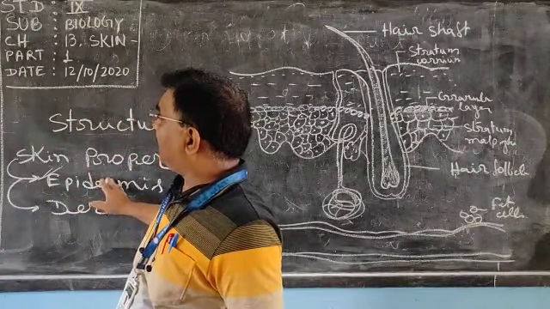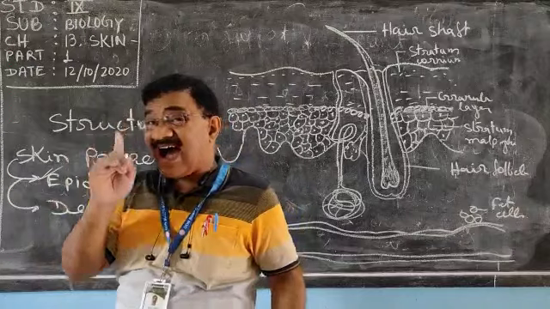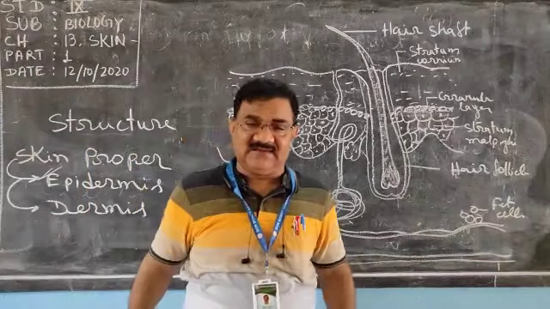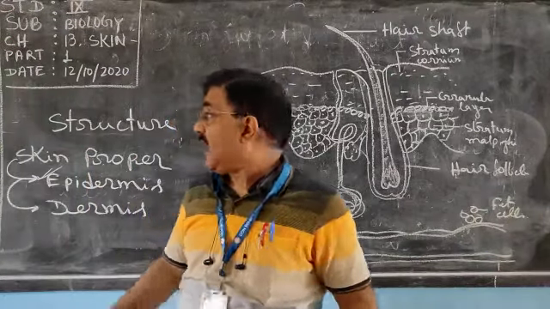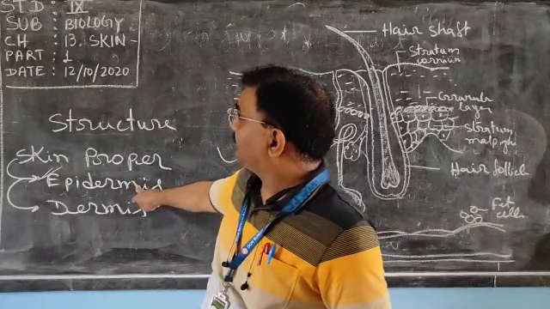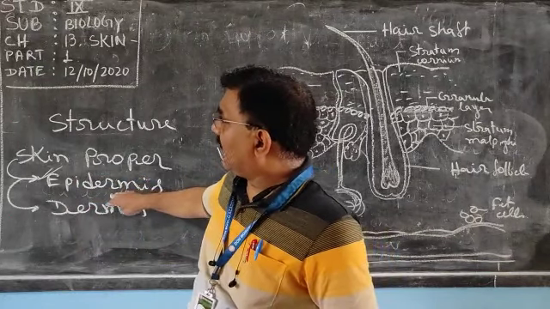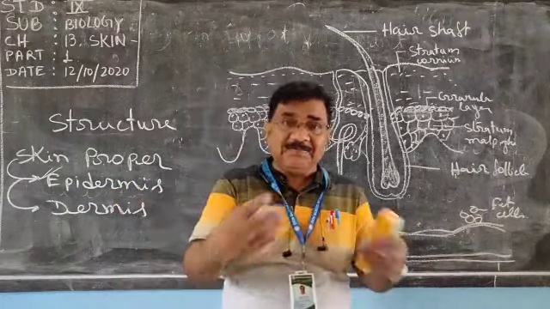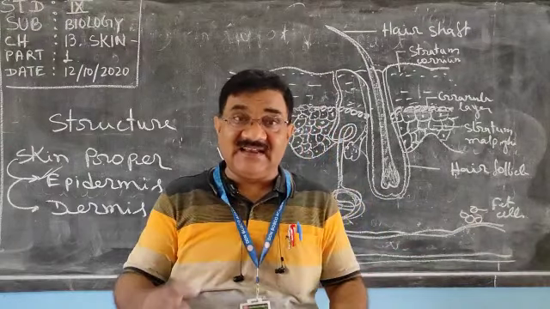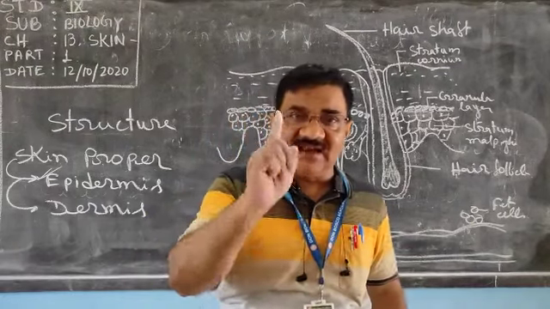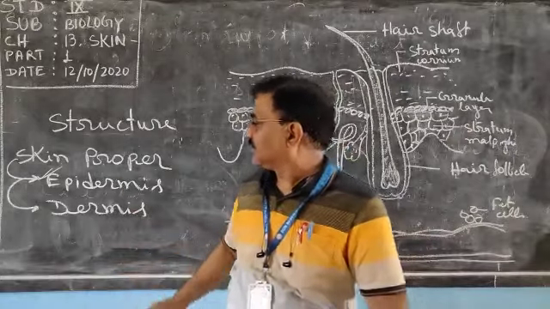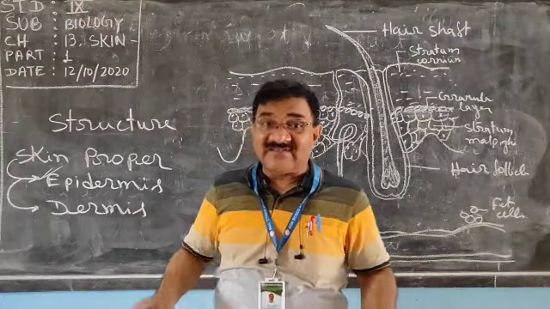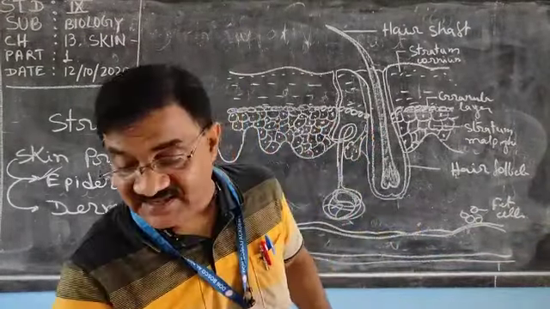So what is epidermis? It is the outer thinner layer, the outer covering of the skin, and at some places it becomes thicker.